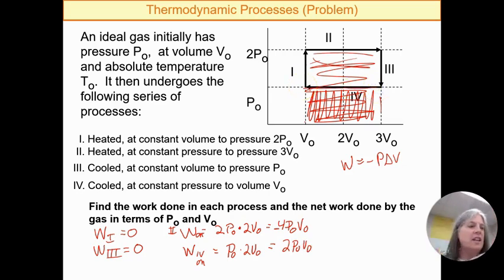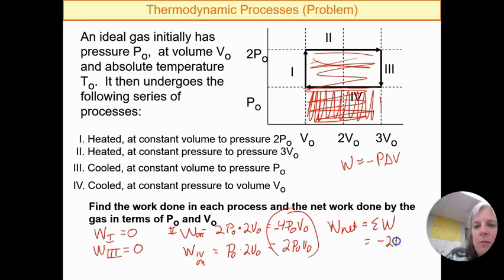We are pushing in. And so our net work is the sum of the works. So work net, that's supposed to be a W, is equal to the sum of the works. And so if I add these two together, we're going to get a negative 2 P0V0 for our work. Now, in a cyclic process like this, you can also get the net work by the area